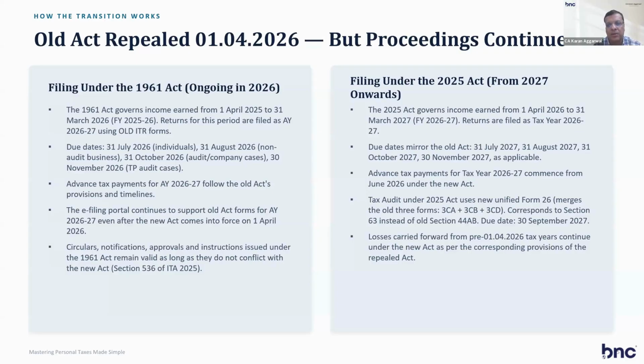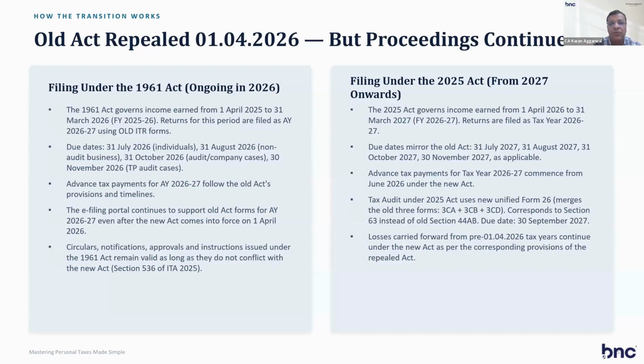For tax year 26-27, advance tax you have to deposit under the 2025 Act. Suppose somebody wants to deposit advance tax on 15 June or 15 September 2026, then they have to choose tax year 26-27. But if they have to deposit self-assessment tax for assessment year 26-27, then they have to go to the 1961 Act. On e-filing, they have given two options, the 1961 Act and the 2025 Act. When you click on the 1961 Act, the challans for the assessment year will open. And if you click on the 2025 Act, the challans for the 2025 tax year will open.